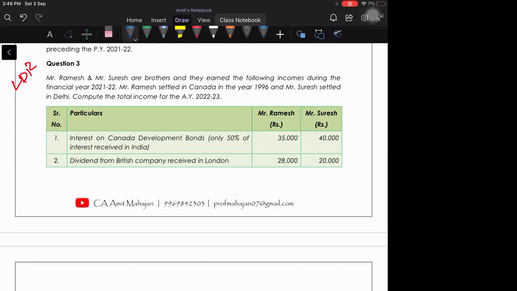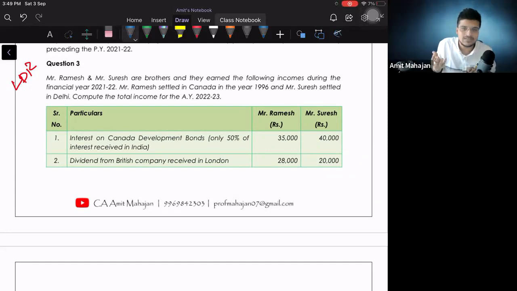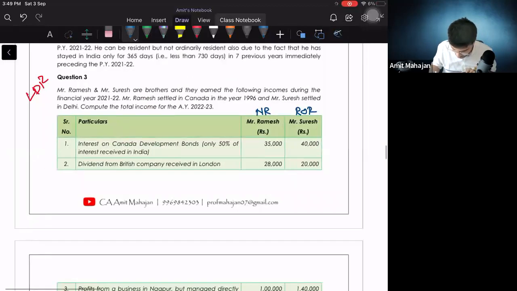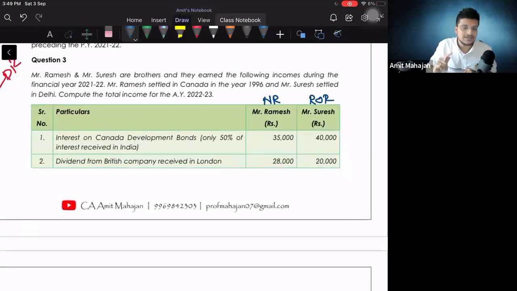Okay. Now, resident, which resident? He settled in Delhi. So I can assume that he's ROR because no other information is given, right? So he will be considered as NR and he will be considered as ROR, right? Anything else given? Nothing is given. Perfect. Now, I want you to try this. Interest on Canada development bonds, only 50% of interest is received in India. Now, this question is very much similar to the earlier question, this particular point.